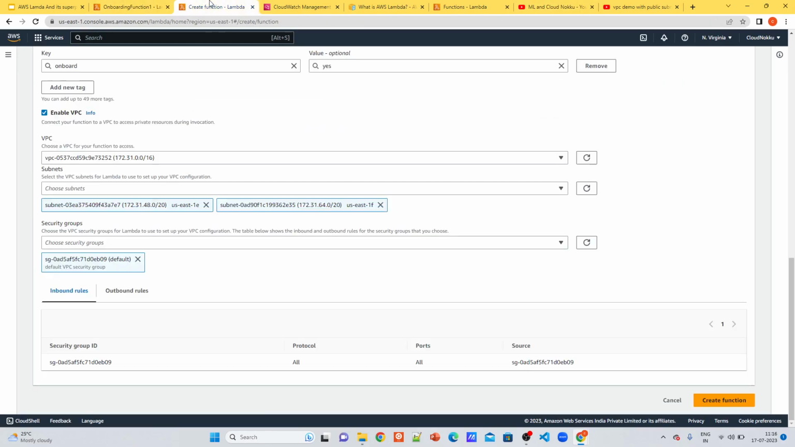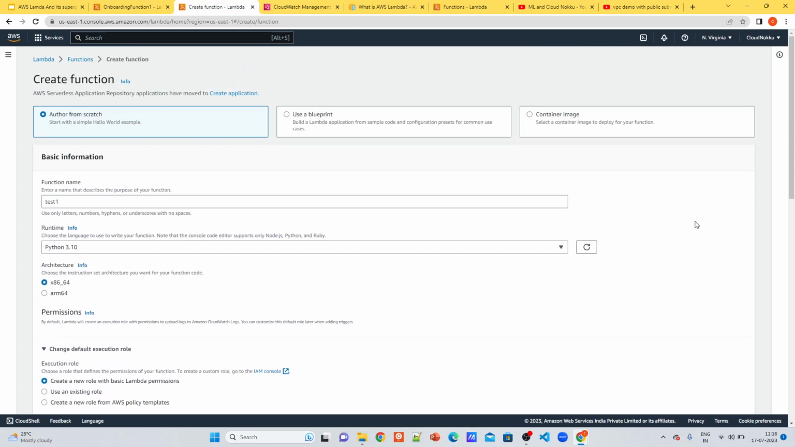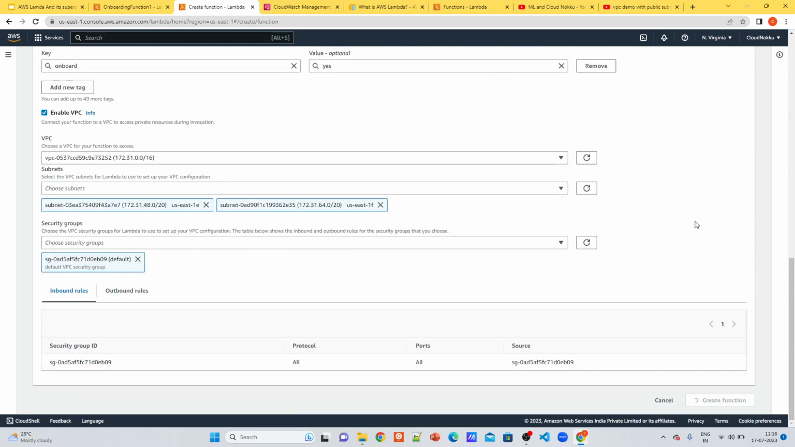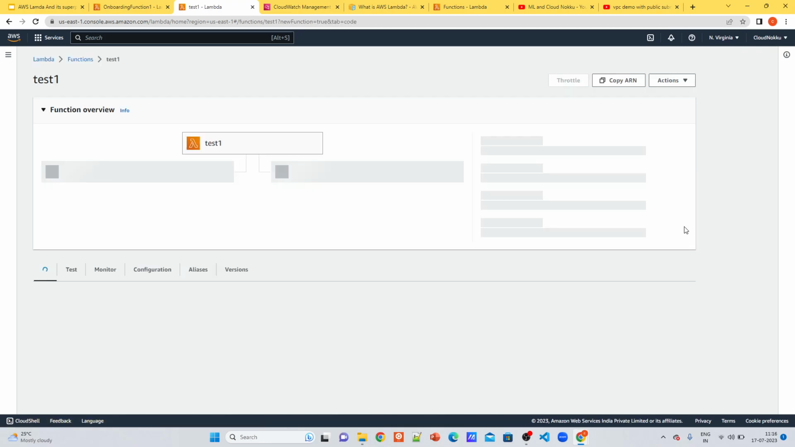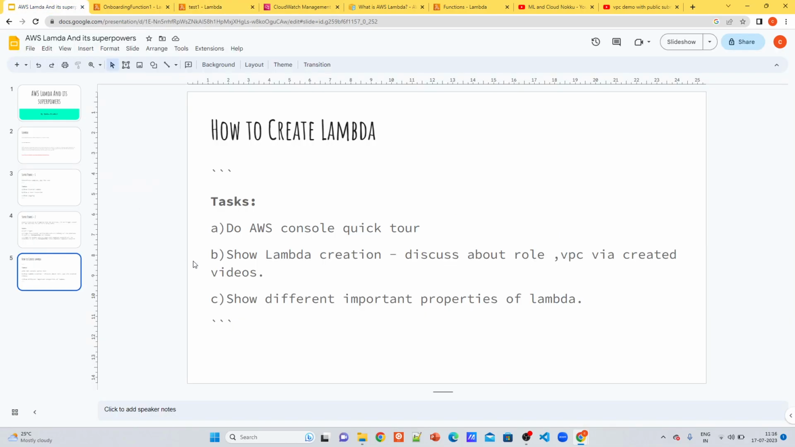So that being said, let's create the function. It will create my test function. It might take a couple of minutes. Let's wait for it and we'll show you what exactly. Meanwhile, let's go to the slide.